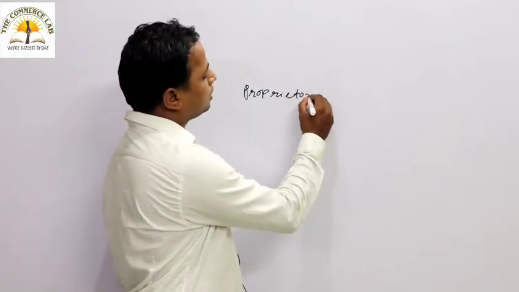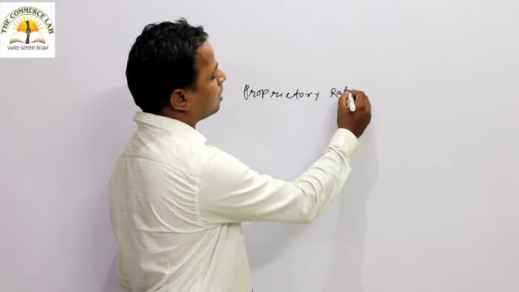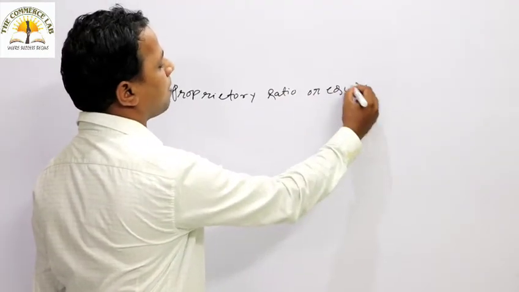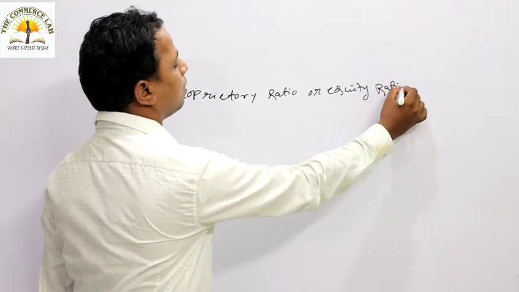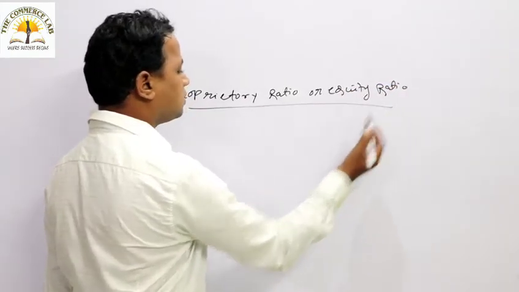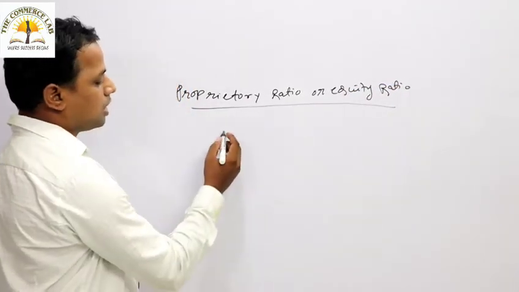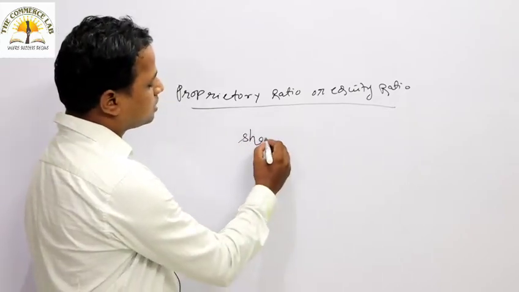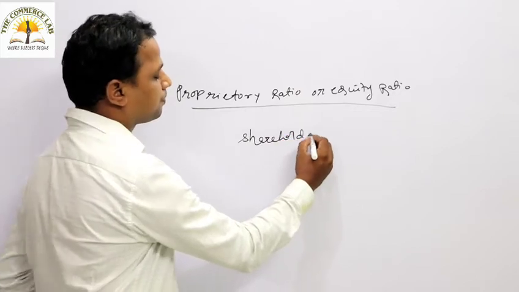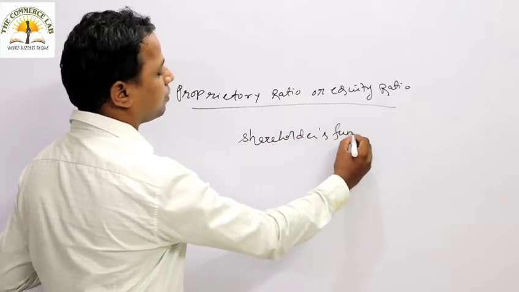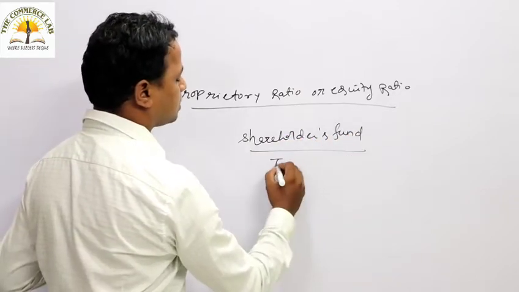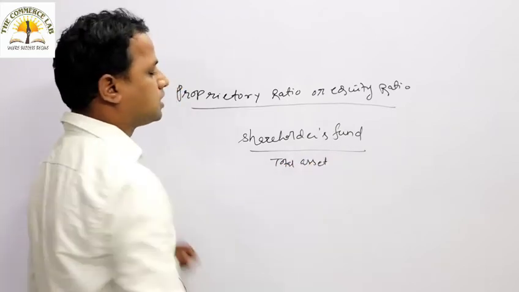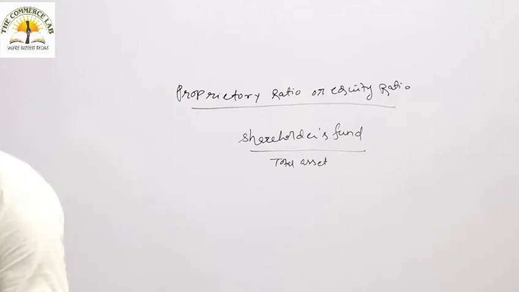So the proprietary ratio is known as the equity ratio. Proprietary ratio or equity ratio. So what is this particular ratio all about? It is the ratio between the shareholders fund and the total asset.